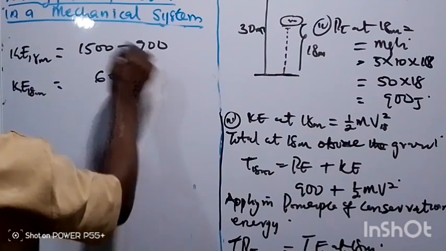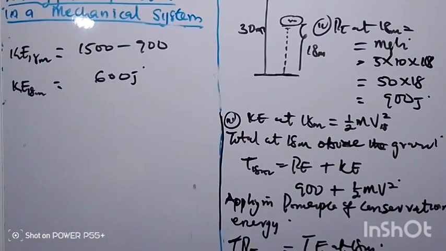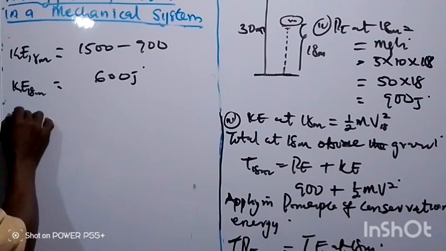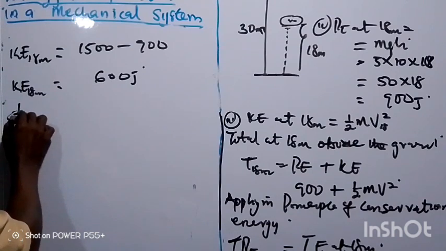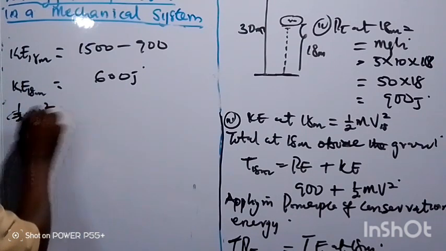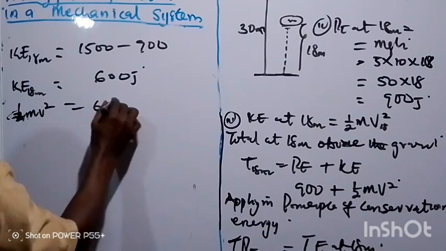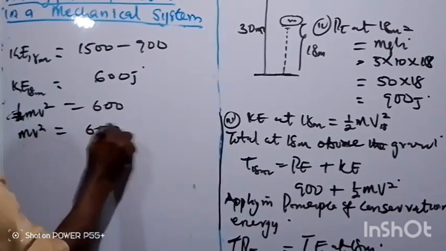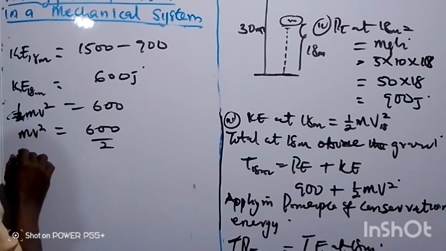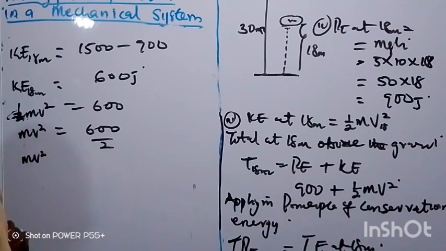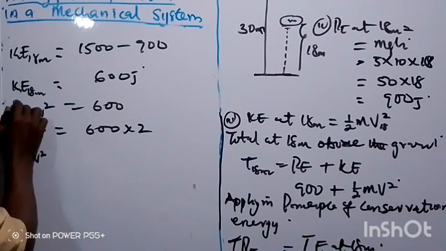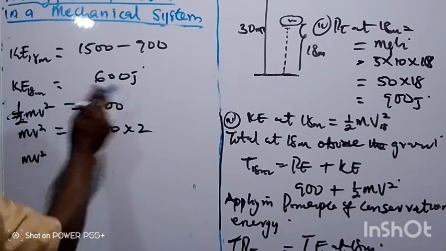Therefore, since we need velocity and KE is half mv squared, then half mv squared is equal to 600. So mv squared will be equal to 600 multiplied by 2, that is, cross multiply, multiplied by 2.